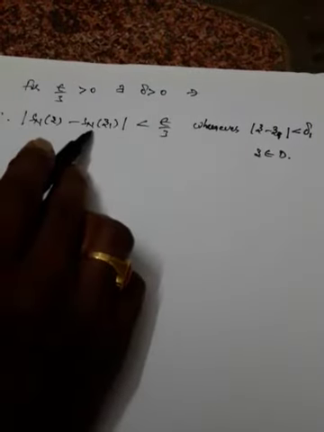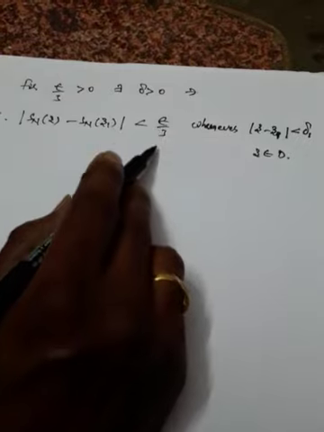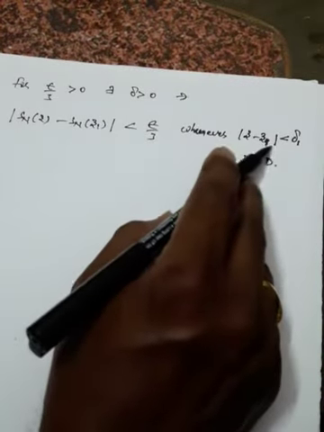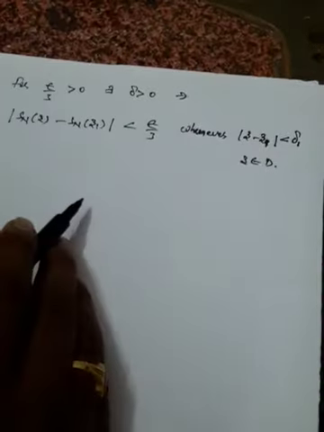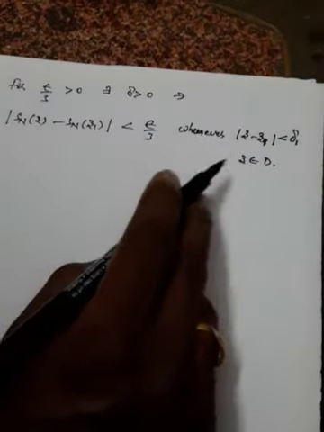Sn of z minus Sn of z1 is less than epsilon by 3 whenever mod z minus z1 is less than delta 1. Okay, this is the value which we have chosen.